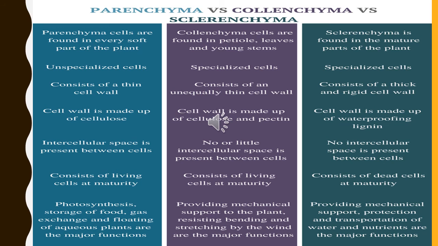Now let's study the sclerenchyma. Sclerenchyma is found in the mature part of the plant. They are specialized cells. They consist of a thick and rigid cell wall. The cell wall here is made up of a waterproofing material called lignin. In these cells, we can observe no intercellular spaces. They are closely packed with each other. They are dead cells at maturity. Providing mechanical support, protection and transportation of water and nutrients are the major functions of sclerenchyma.